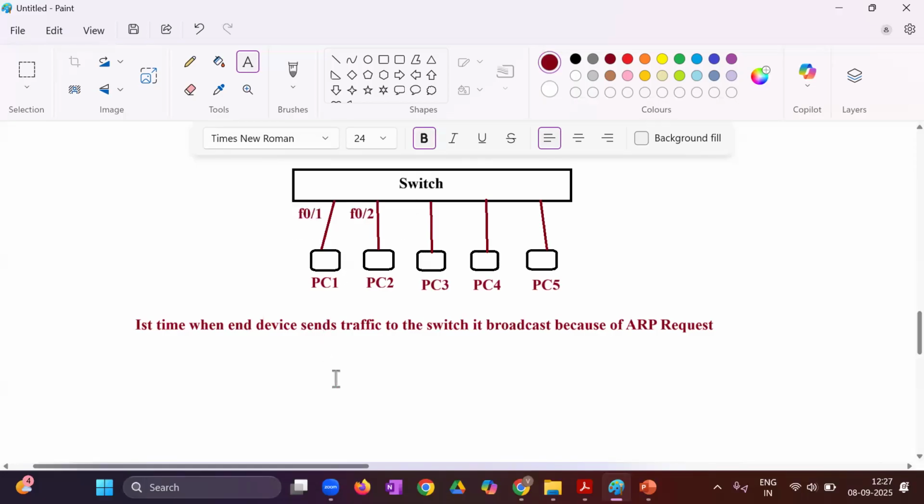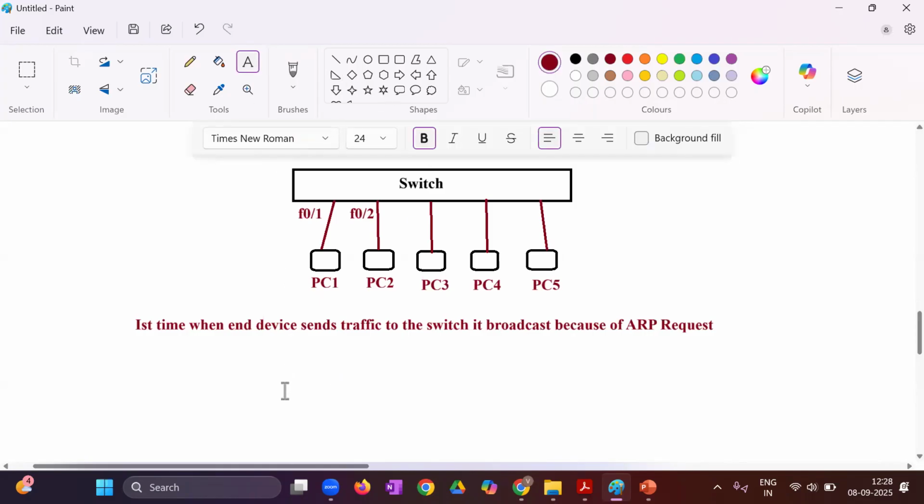So when they both have communicated, the switch will maintain that this is F01, and with this F01, PC1 is there. PC1 has a MAC address AAA, so I will maintain this information as AAA. PC2 has given a reply, it means this is my PC2. It is telling this is my MAC address, let's say triple B. So I will maintain F02 as triple B. So what is this switch going to do?